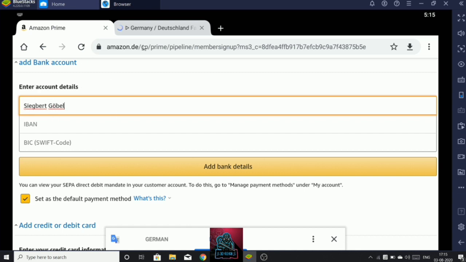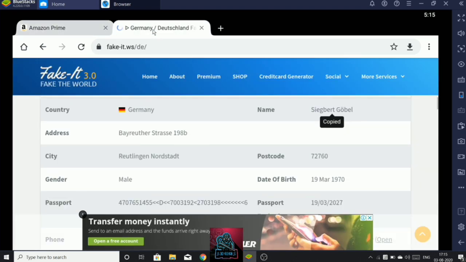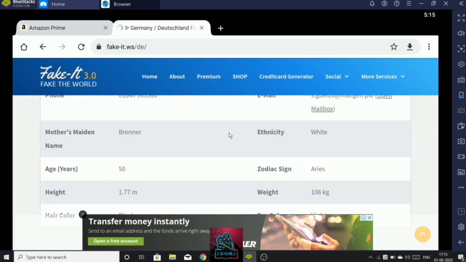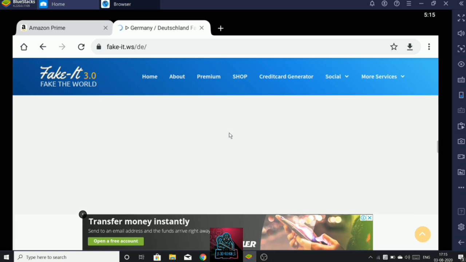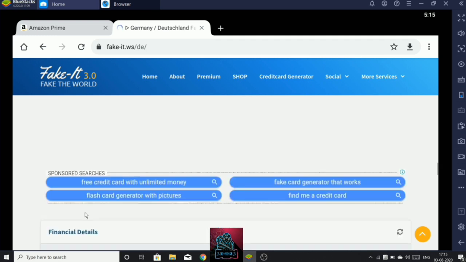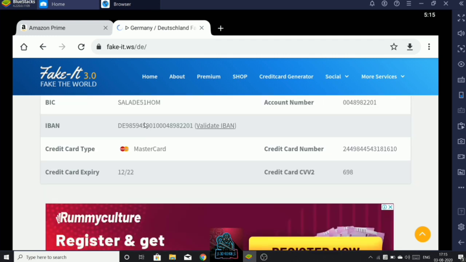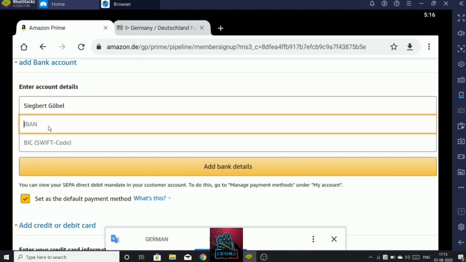Next I need the IBAN. Okay, shifting to the other tab, I need the IBAN. Scroll down to get the IBAN. We need not highlight and copy. Just tap on it to copy. It's easy. The website is very useful. And here we are, IBAN. Clicked, IBAN is copied. Now I'll paste the IBAN. It's getting so hard to paste in the emulator. Next time I'll type it manually. Paste the IBAN. Okay, once again I'll be copying the IBAN.